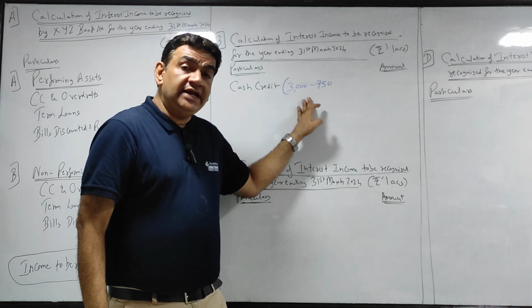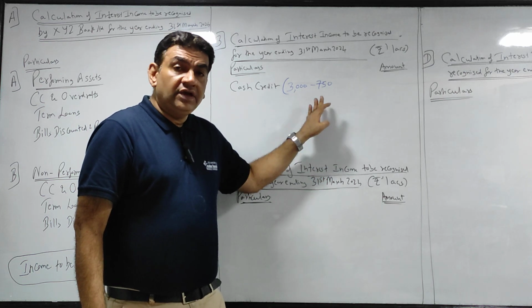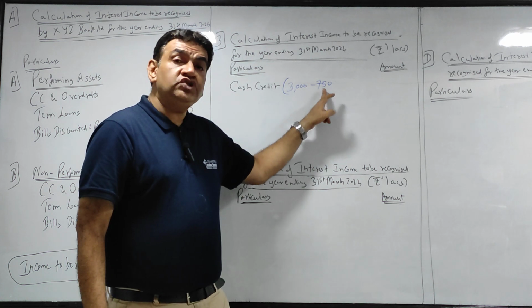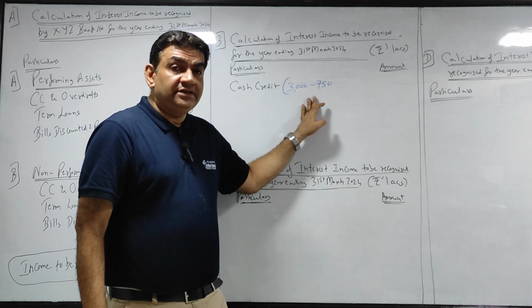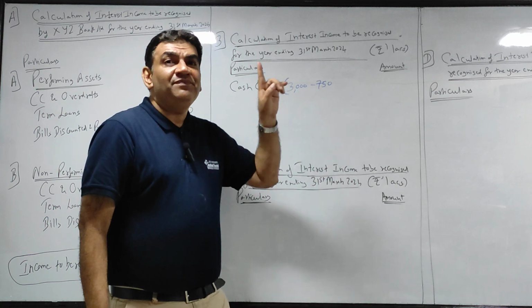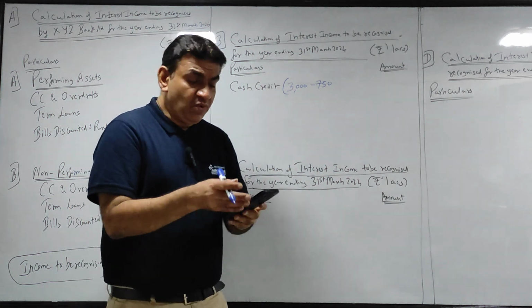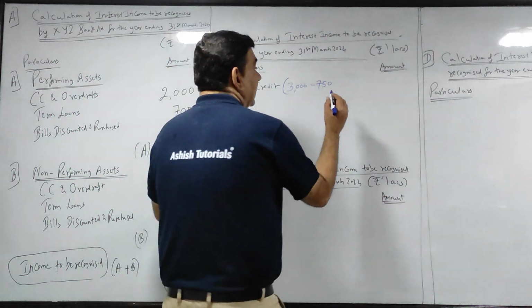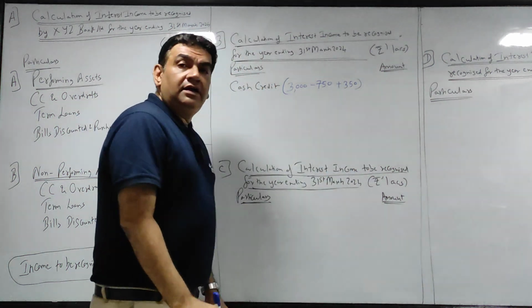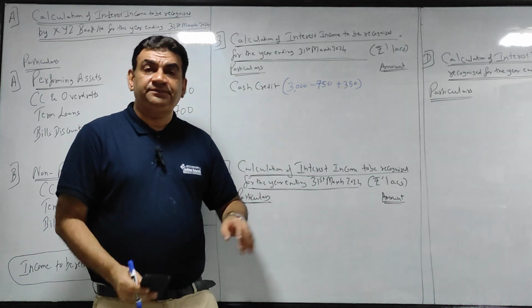Now understand. 3,000 is total earned, PA and NPA. From it I have removed the NPA earned. So now this is only PA earned. PA earned is fine, NPA I also need, but only the received part. So now what I'll do, add the amount that has been received. Getting it? So I'll repeat.